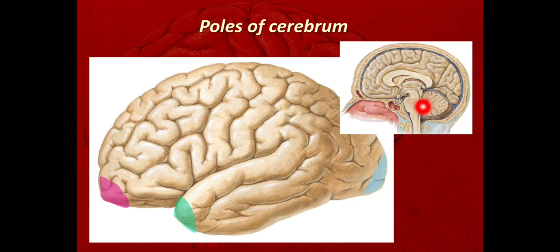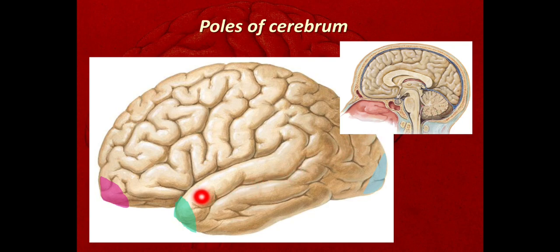Below that is the cerebellum. At this site, this bluish dural fold is the tentorium cerebelli, and above that is the occipital pole of the cerebrum. So on either side of the median plane, above this internal occipital protuberance, are the occipital poles of the cerebrum.